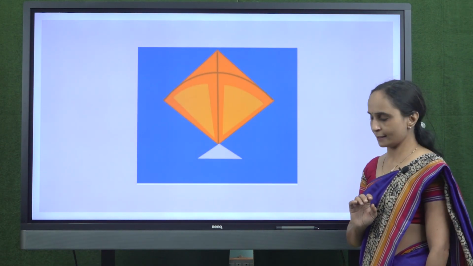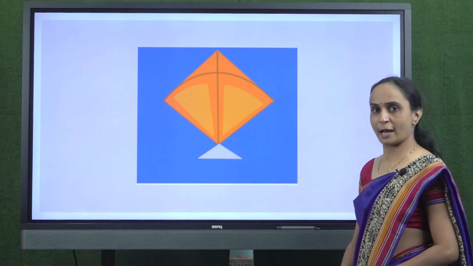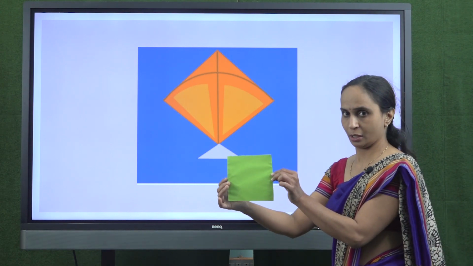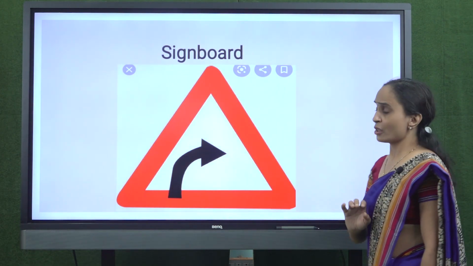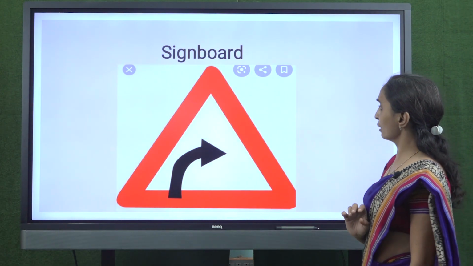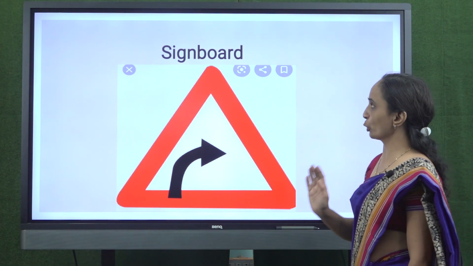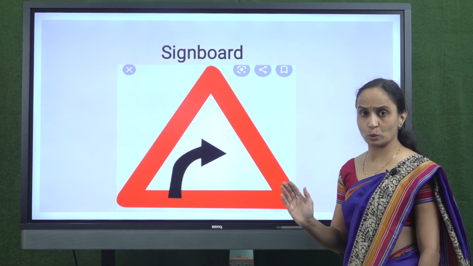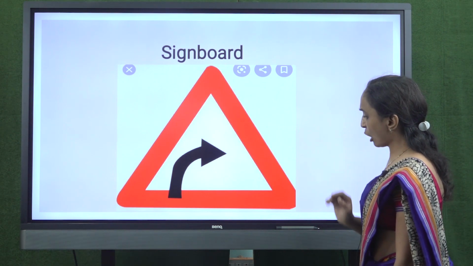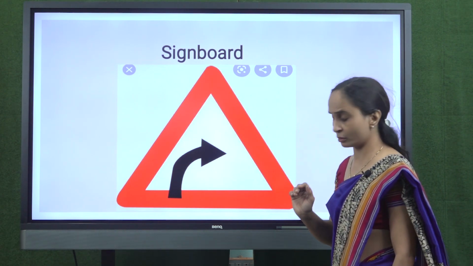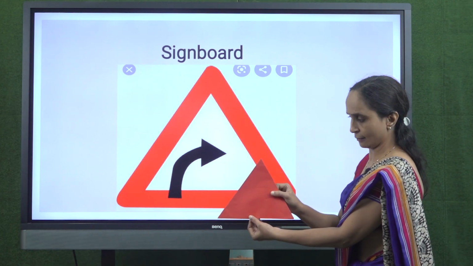Now what is this? Kite, right? Now can you tell me the shape of this kite? Square, right? Now have you ever seen this thing anywhere? Beta, we can see this on roadside. What does it show? It shows sign on right turn. Now can you tell me the shape of this board? The shape of this board is triangle, right?